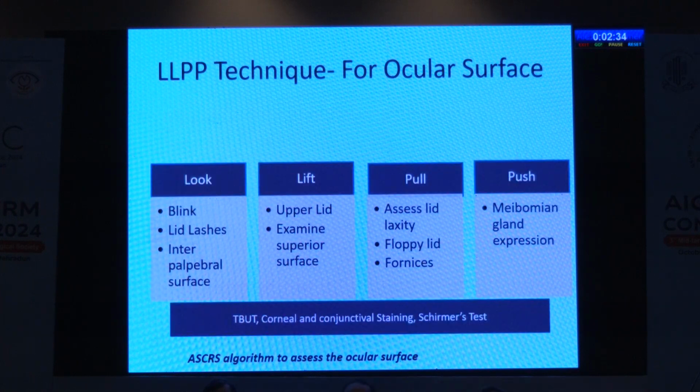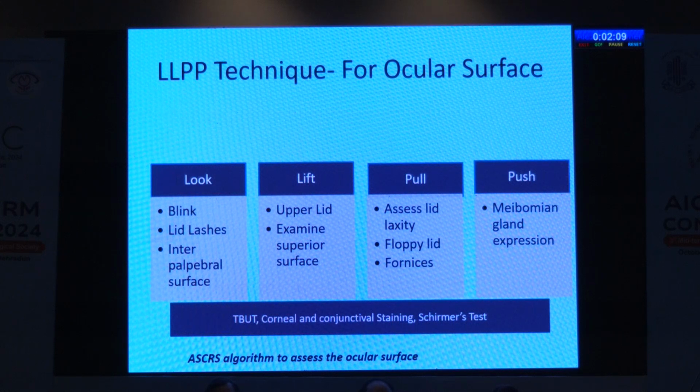This is a very good technique, the LLPP technique for ocular surface analysis. L means look: look for the blink rate, the lid lash position and health of the lid lashes, then the interpalpebral surface. Then lift: by lifting the upper lid, you examine the position of the palpebral and bulbar conjunctiva and superior limbus.